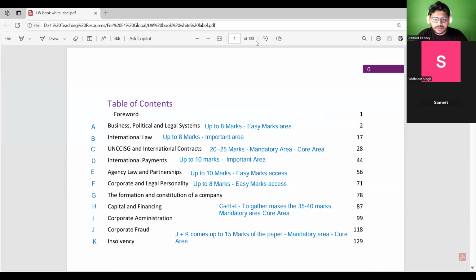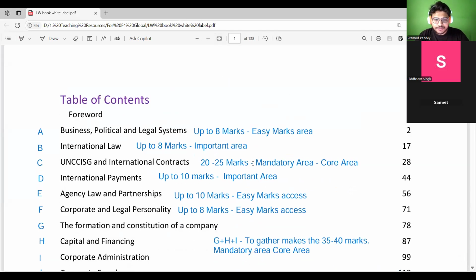Not an index, but the major portions that you will be having.